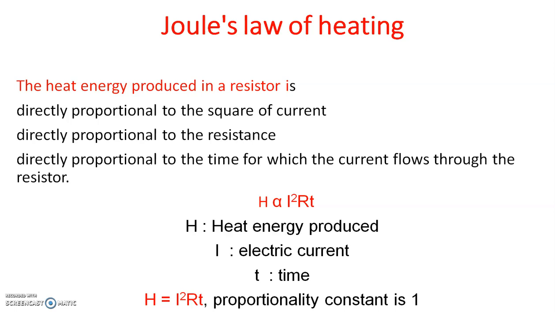Once again I am repeating. According to Joule's law of heating, heat energy produced in a resistor is directly proportional to the square of current, directly proportional to resistance, and directly proportional to the time for which the current flows. So the mathematical equation is H is equal to I squared RT. H is heat energy, I is current, R is resistance, and T is time.